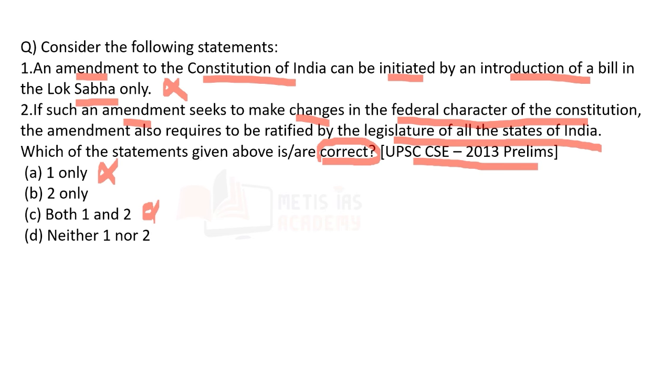But does every state legislature need to ratify it? No. Only more than 50% of the state legislatures have to do it. So statement 2 is also wrong. Now when statement 2 is also wrong, option B is also wrong. So D, that is neither 1 nor 2, is the correct answer.